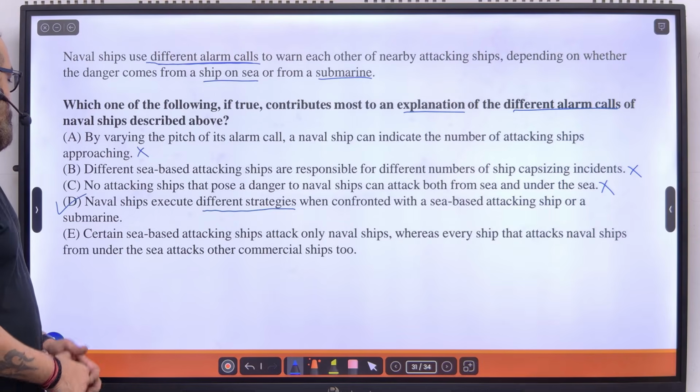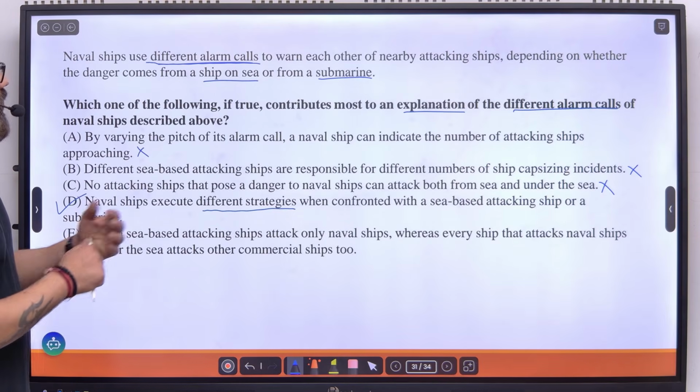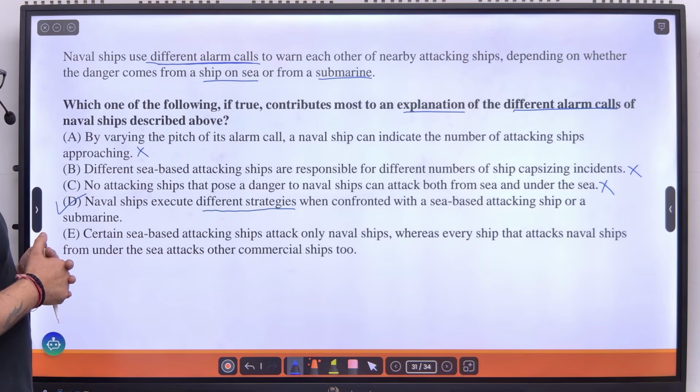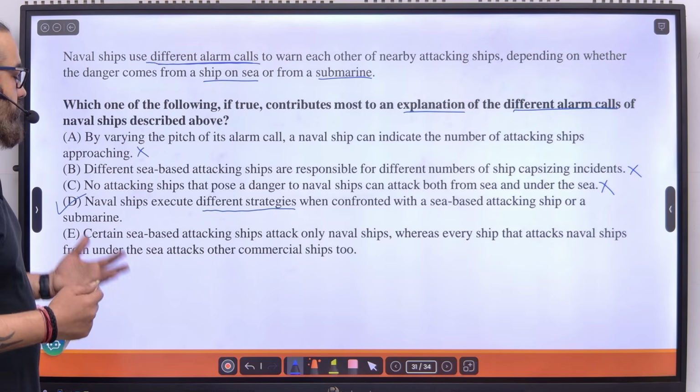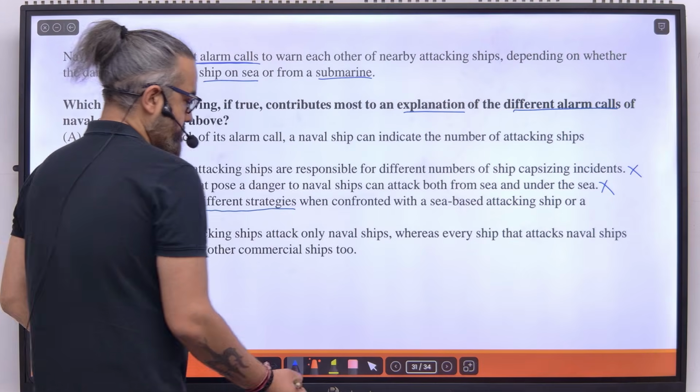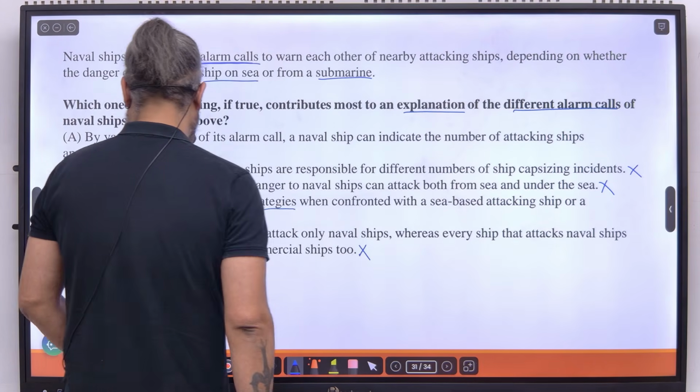E says certain sea-based attacking ships attack only naval ships, whereas every ship that attacks naval ships from under the sea attacks other commercial ships too. Again, no point.